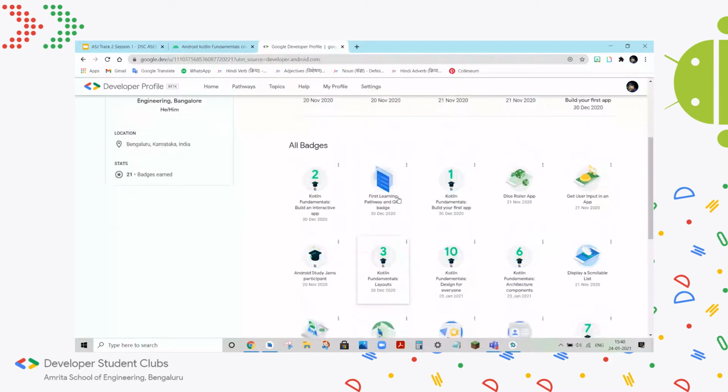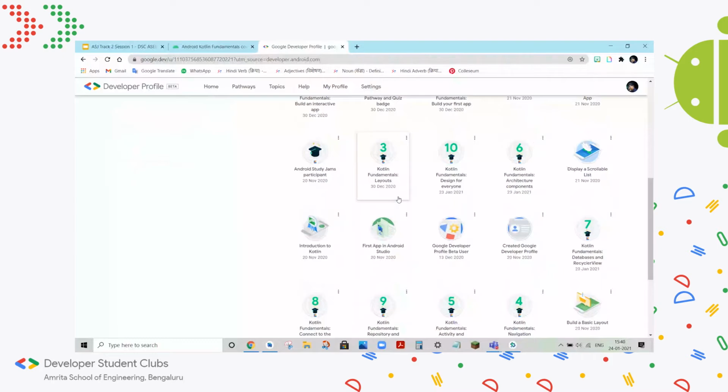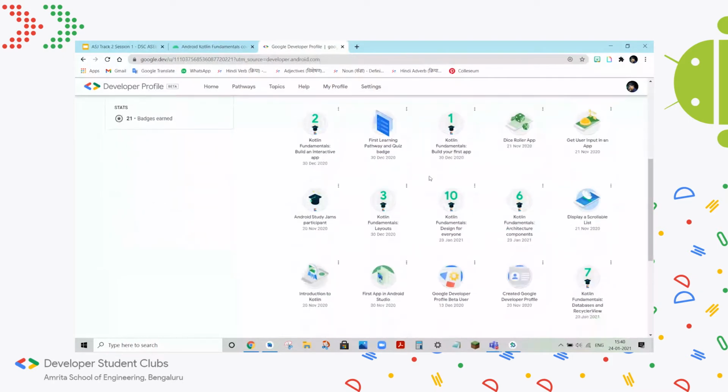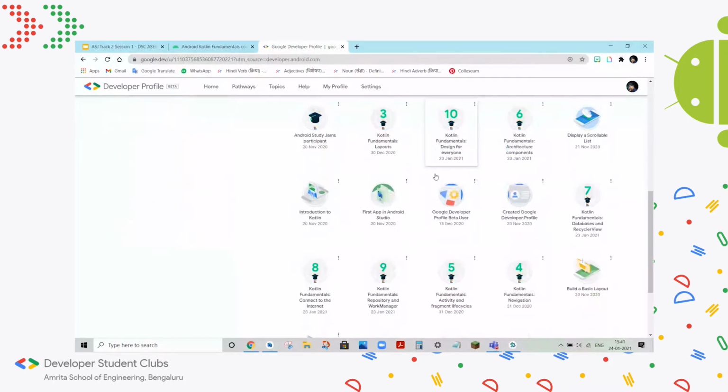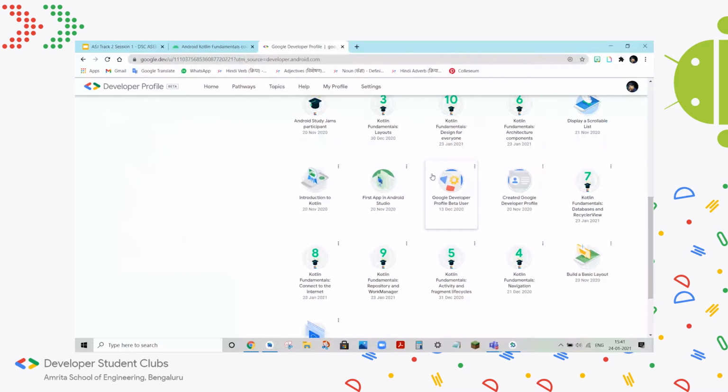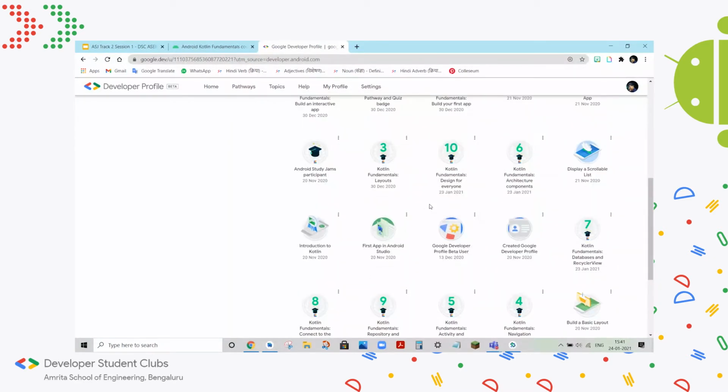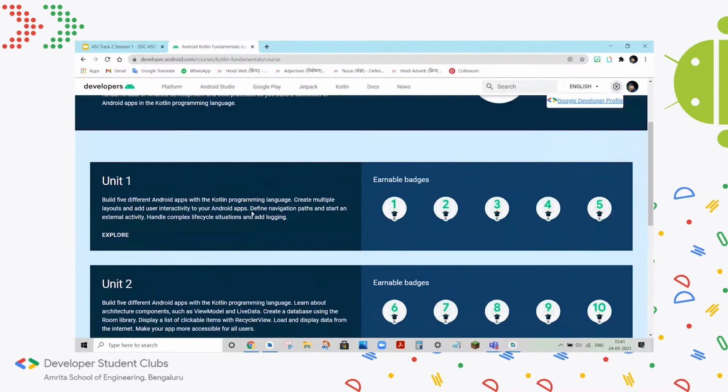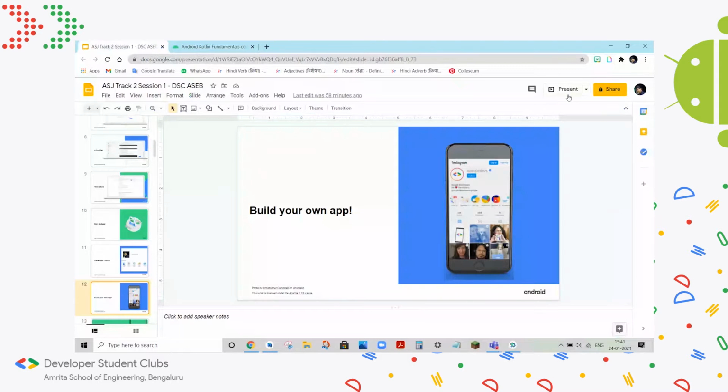As you can see, this is how your badges will be displayed here. You'll see your badges like this, and you can confirm that you completed a pathway once you come back to the developer profile and check if you've got the corresponding badge for the pathway. So let's get started.